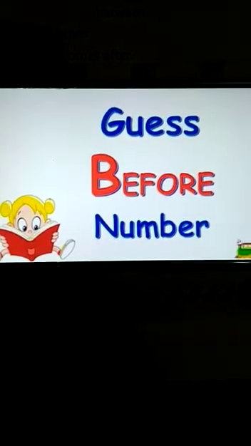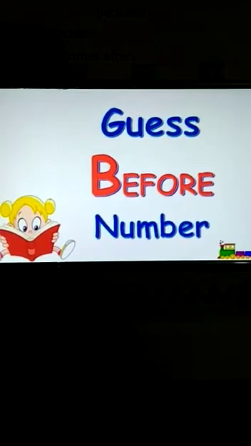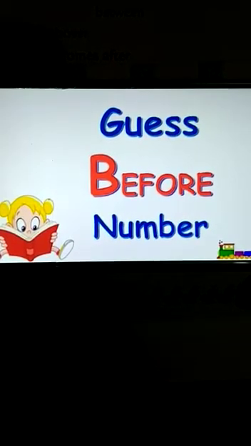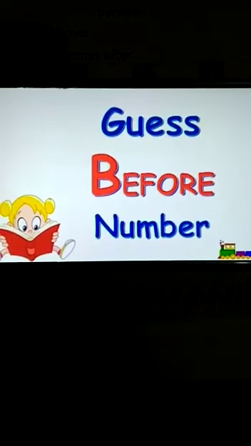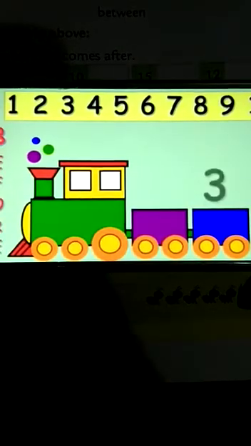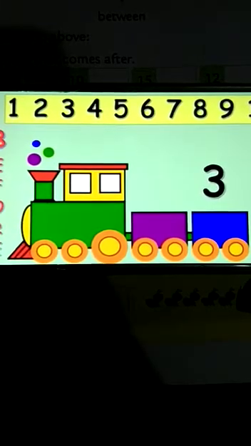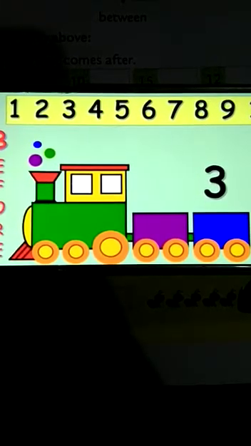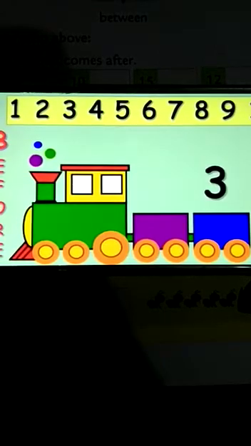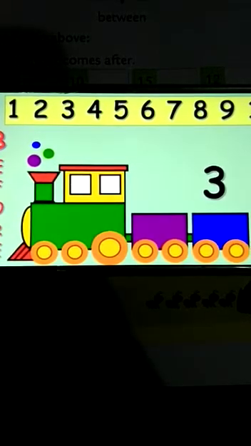Now I'll be showing you a number and you have to find the before number. Now let's start the guessing game. Here we have number 3. Can you find the before number? So what number comes before 3?